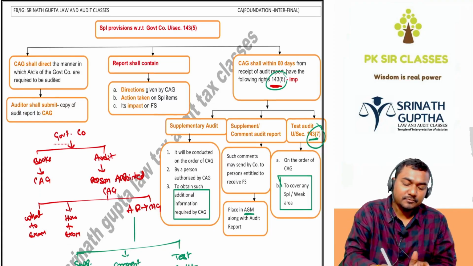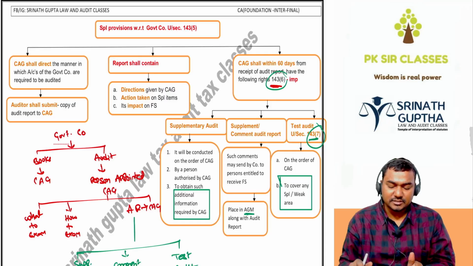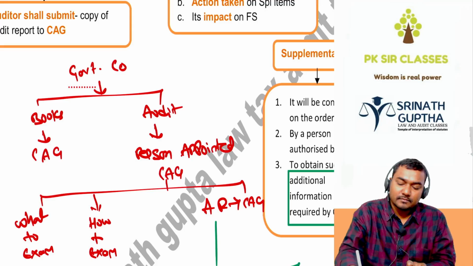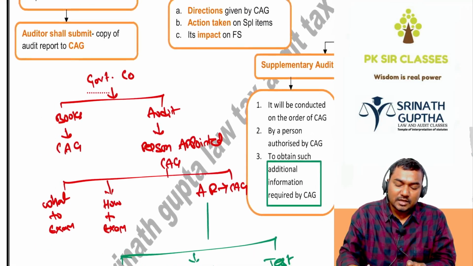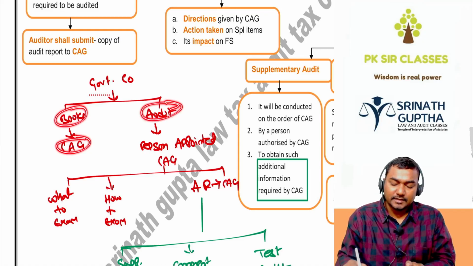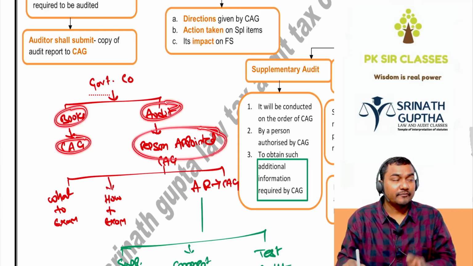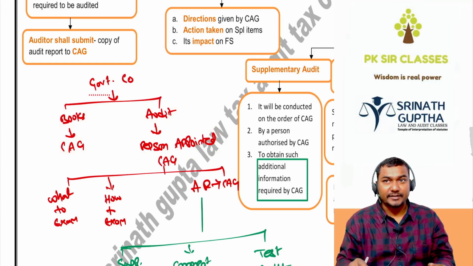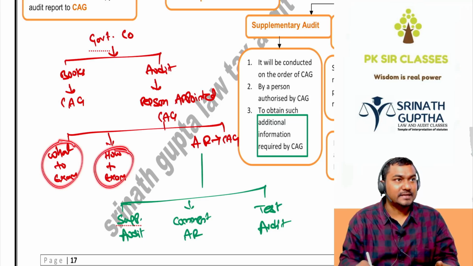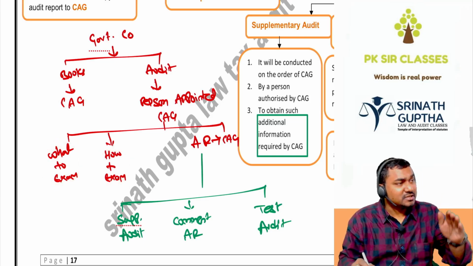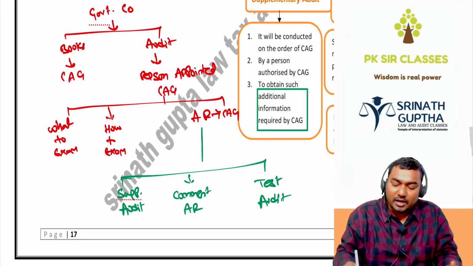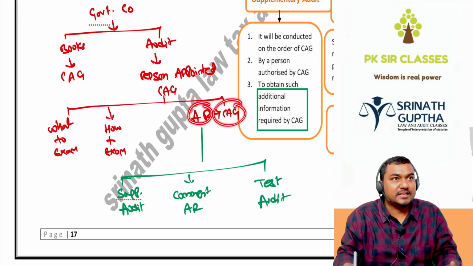Section 143 subsection 5: special provisions with respect to government audit. In the case of a government company, books of accounts are prepared as per instructions of the CAG and are audited by the person appointed by the CAG. When the CAG appoints any person as the auditor of the government company, the CAG will give instructions on what to examine and how to examine. So as per the instructions of the CAG, the auditor appointed by the CAG has to examine the financials, and the auditor has to give the audit report to the CAG itself.